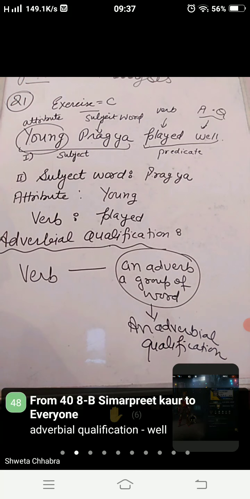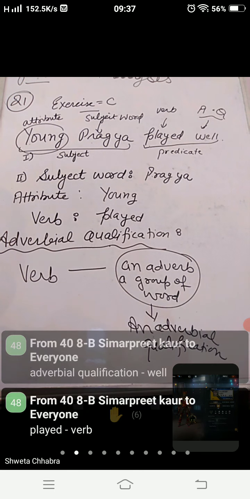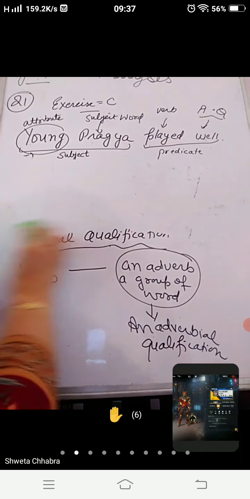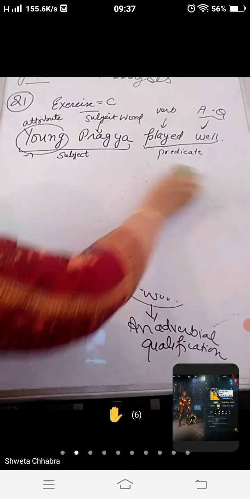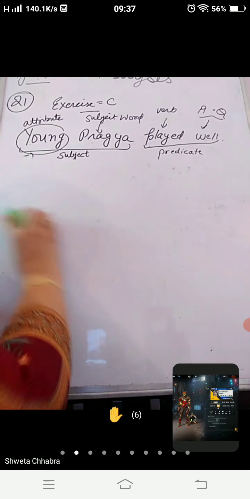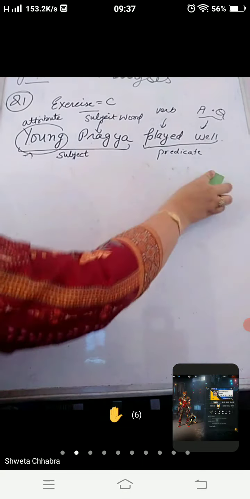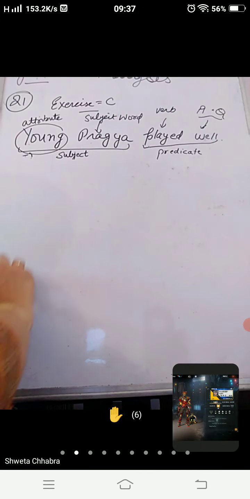Now I am going to take some of the sentences from this exercise to make this concept more clear. It is so easy, not so tough. You have to keep only the basics of grammar that you have been doing for so many years in your mind.